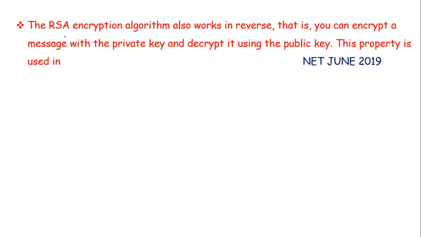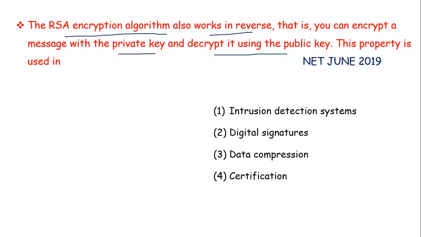The RSA encryption algorithm also works in reverse. That is, you can encrypt a message with the private key and then decrypt it using the public key. Generally RSA works like this: we encrypt a message with the public key, then decrypt it using the private key.